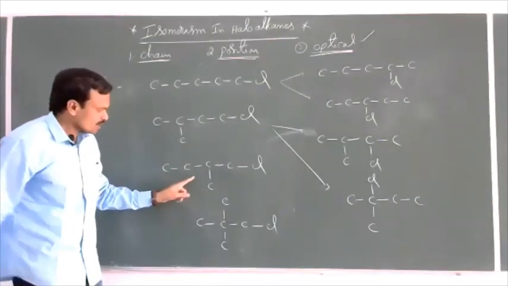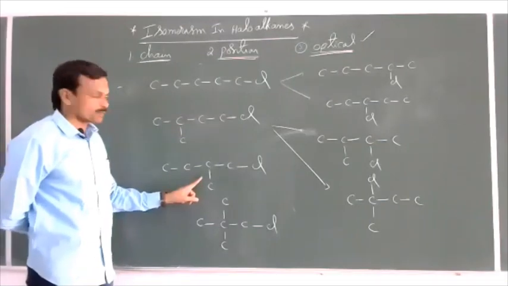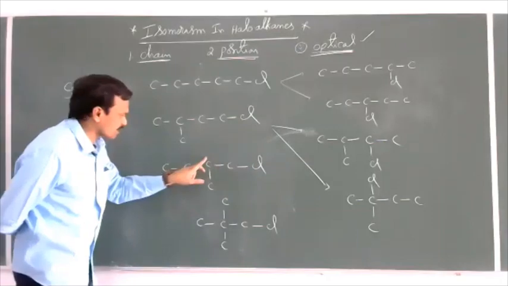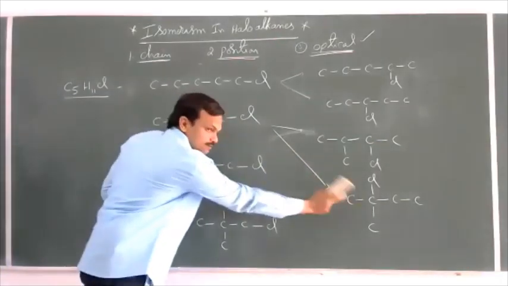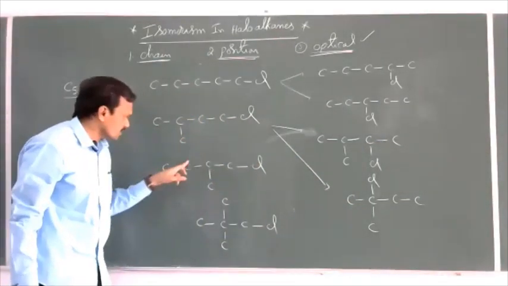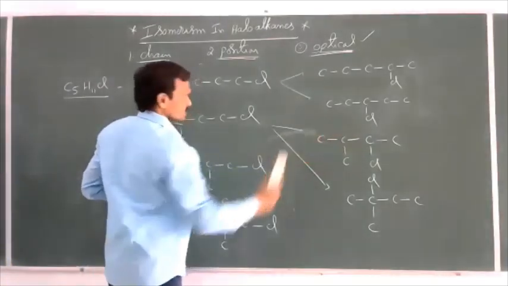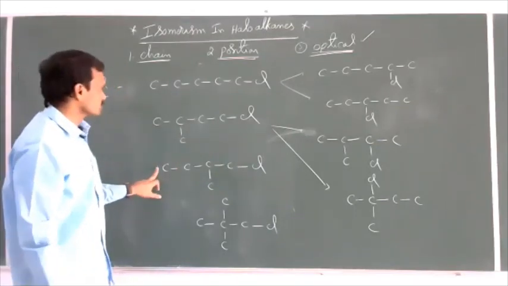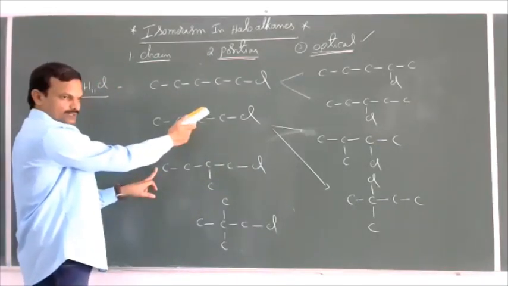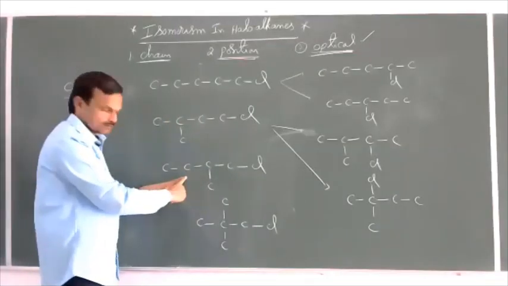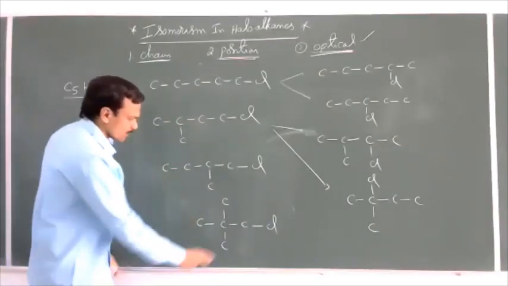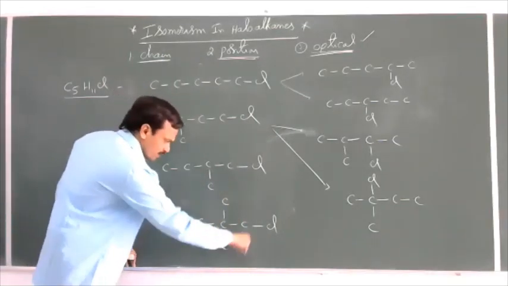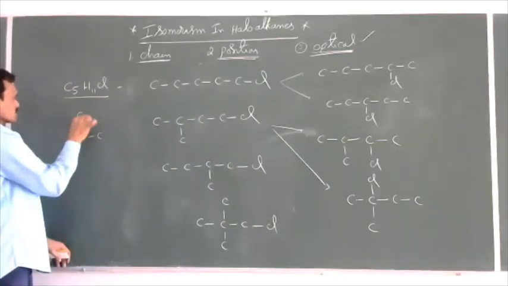Now come to this compound. If you change the position, for example, instead of taking chlorine at this first carbon, if I place the chlorine at the second carbon here, this will be exactly equal to like this. Or if I place the chlorine here, then this will be exactly like this. Or if I place the chlorine here, then that will be exactly like this. So no other structures are possible for this compound. And here, suppose you change the position of chlorine from here to here, here or here, this is a symmetrical compound. See here, C, C, C.